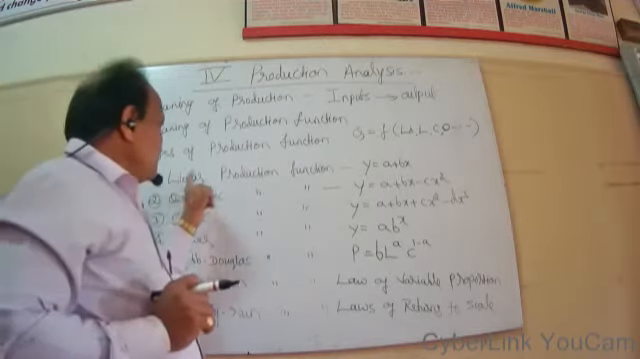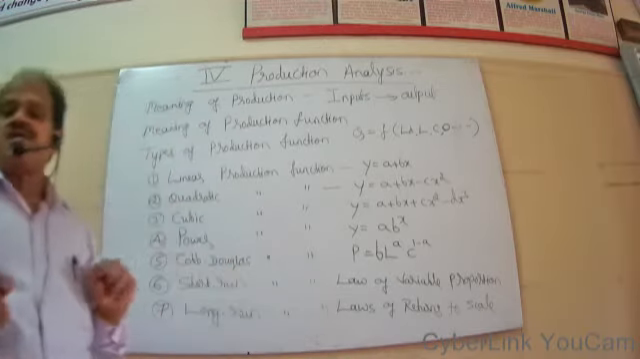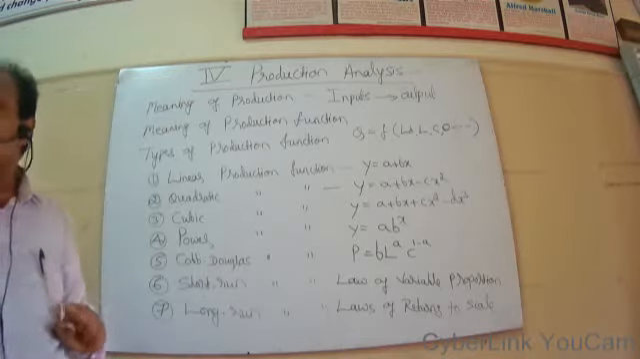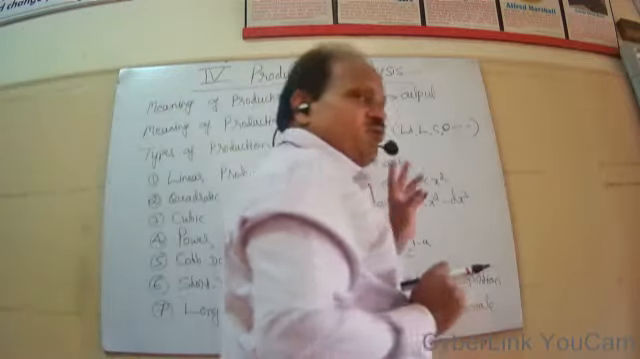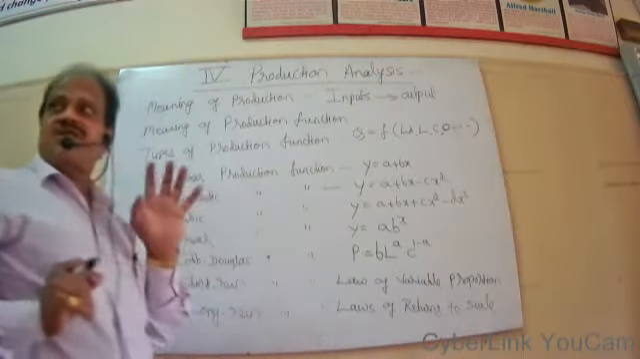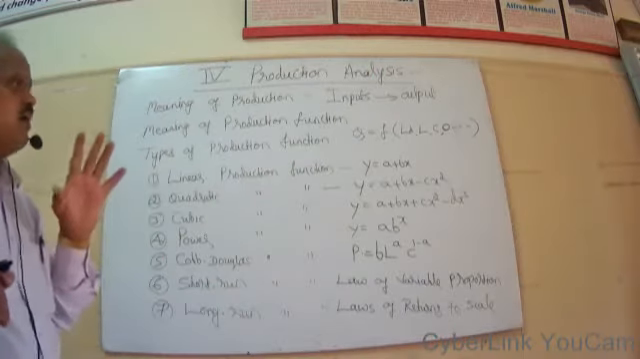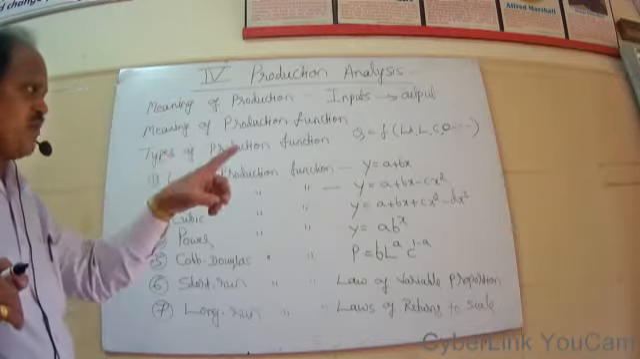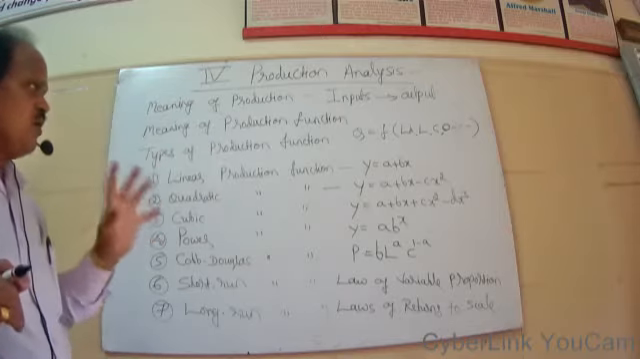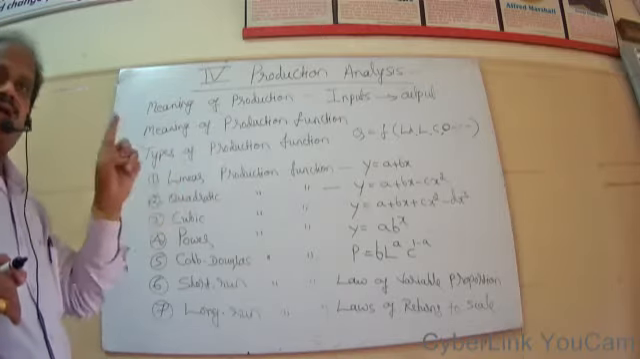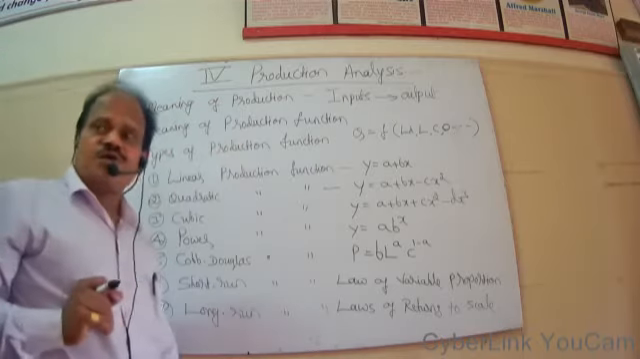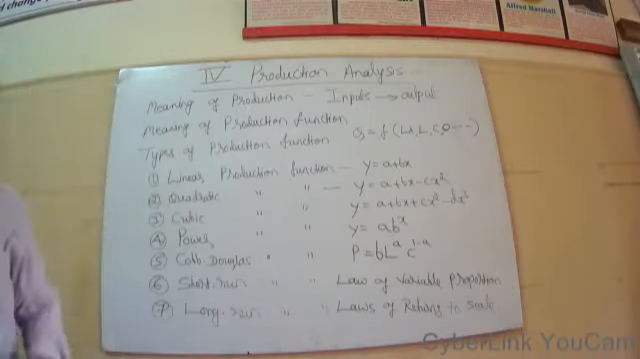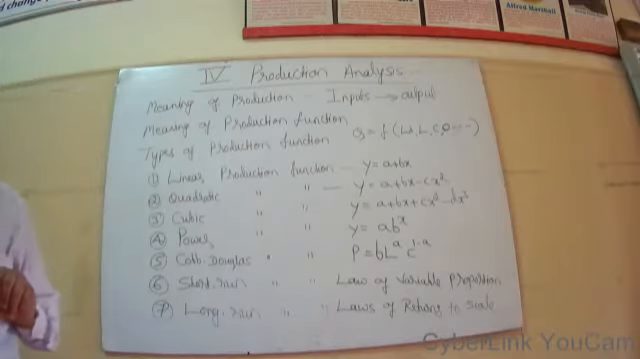So here linear indicates a straight line production function. If you plot this production function with the help of a graph, you will get a straight line. Production function y equal to a plus bx. Y is output, a and b are the constant parameters, and x indicates quantity of input used. Let us try to have an example.